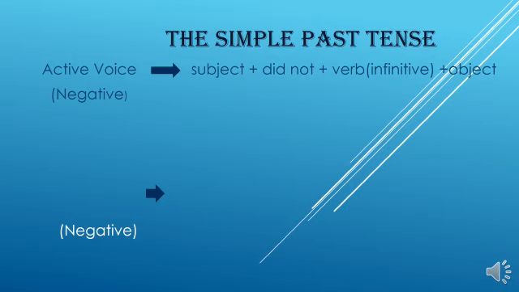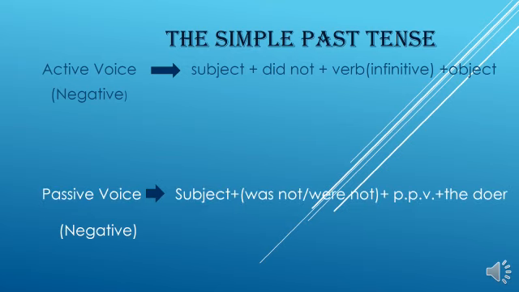One is infinitive, the second is past form, and the other is past participle. Here we use the infinitive of the verb. Now can you remind that again? In positive active voice we used the past form of the verb. Here we use the infinitive of the verb because we use did not.